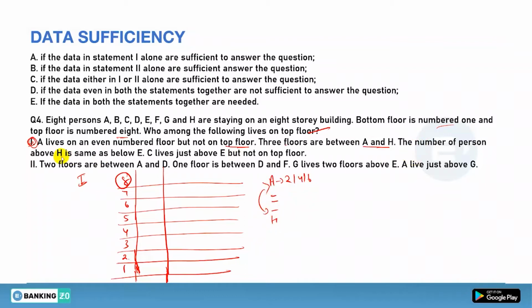The number of persons above H is the same as the number below E. Okay, so persons above H is the same as persons below E. C lives just above E. Okay, so C lives just above E. Okay, done.